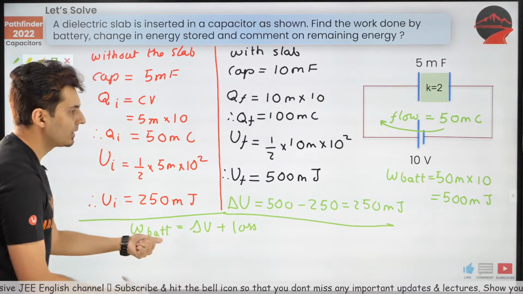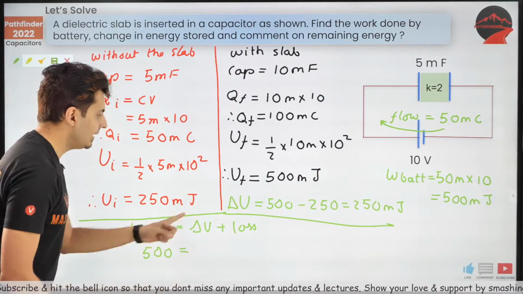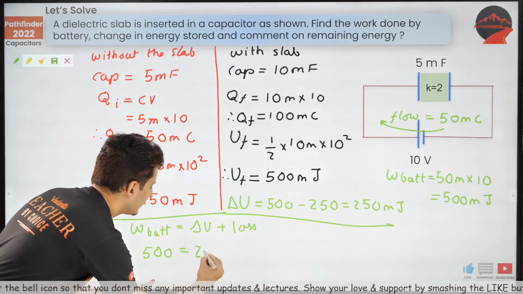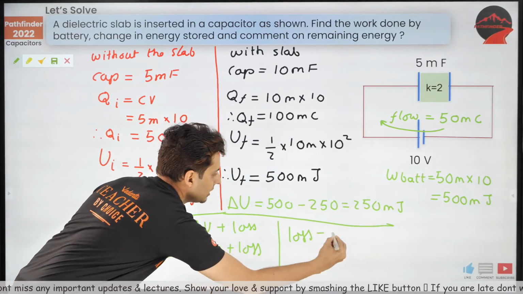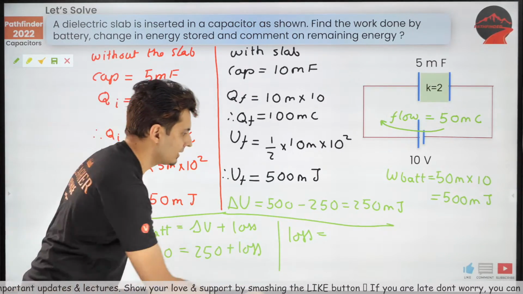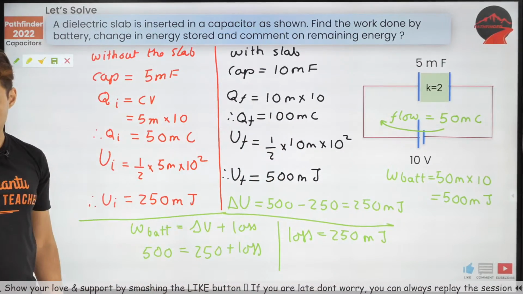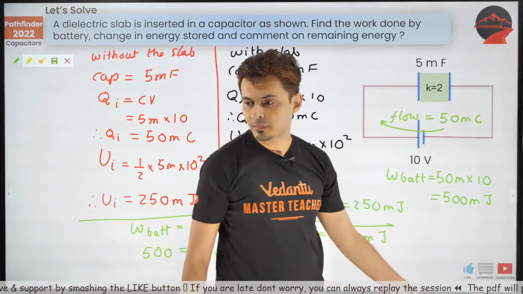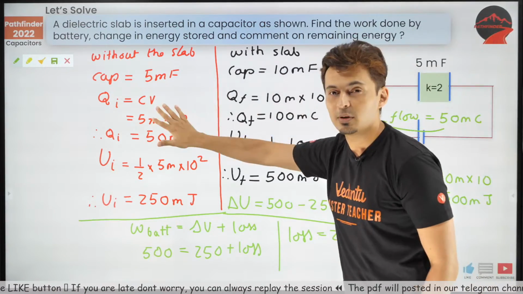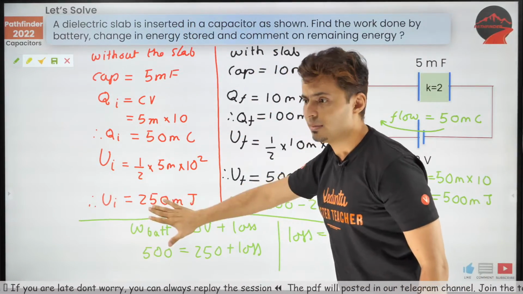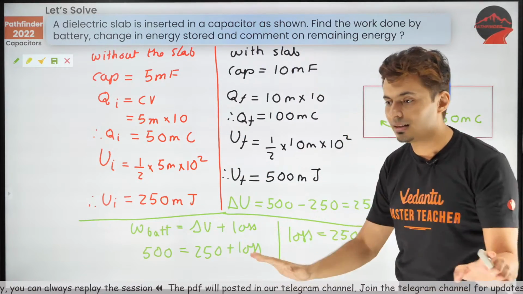So what is the work done by battery? I just got it. It's 500. What's delta U? I just got it. It is 250. And what's the loss? From this, you will get the loss of energy is, take that 250 on the other side, 250 millijoules. Exactly. That's the answer. So, you need to go step by step. You need to think of the situations before, after, calculate every single parameter using the formulas, find out the differences, use our energy equation. Nothing can stop you.